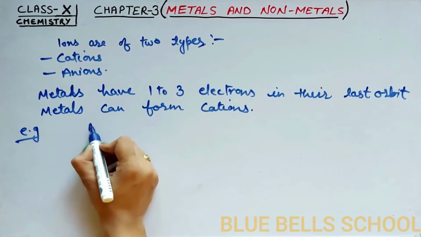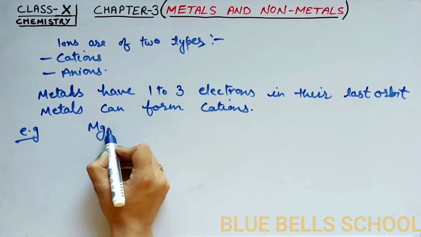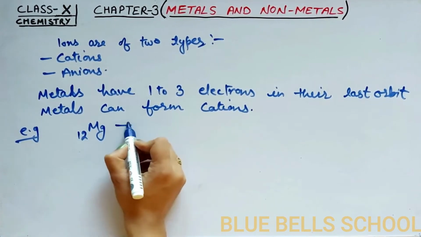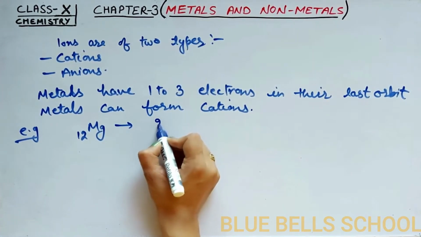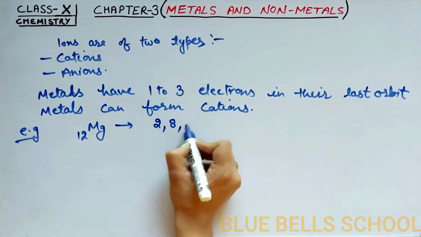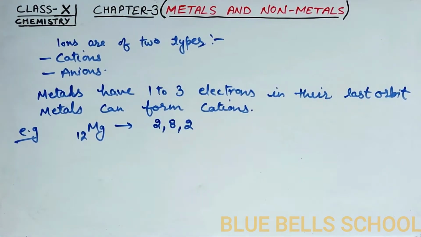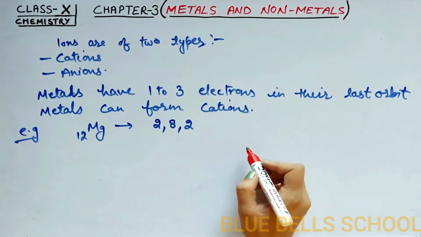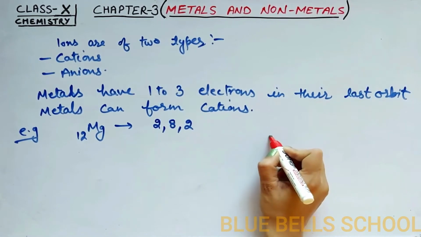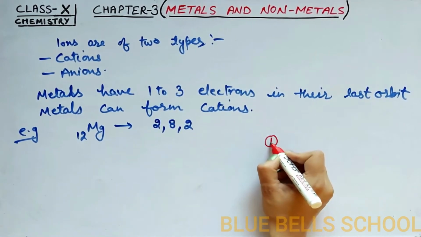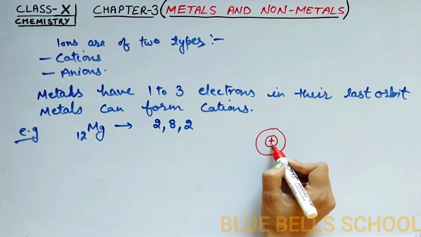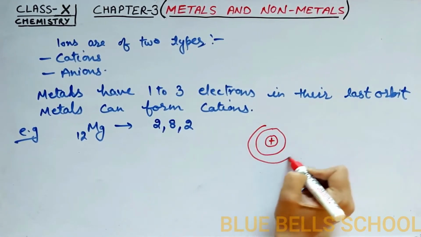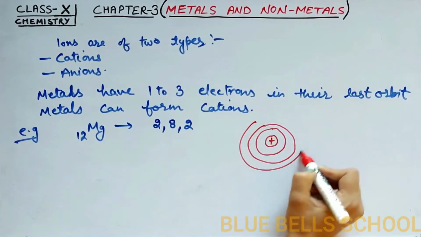For example, magnesium. Its atomic number is 12. When we write down its electronic configuration, it is 2, 8, 2. When we draw its atomic structure, in the center the nucleus is present, and around the nucleus a number of orbits are present.